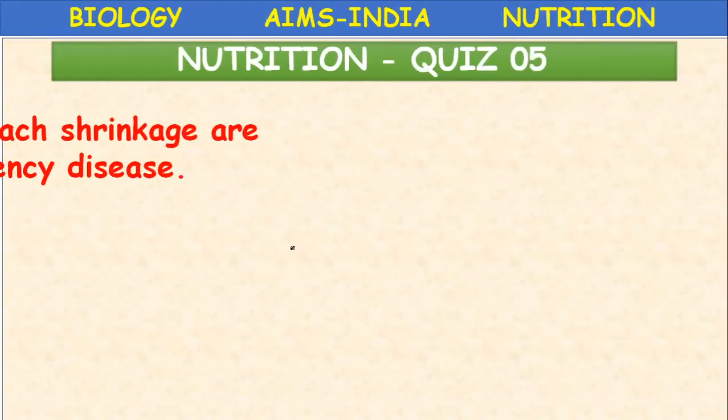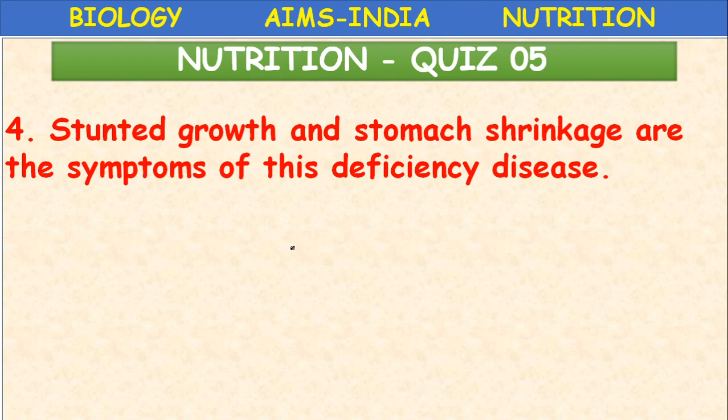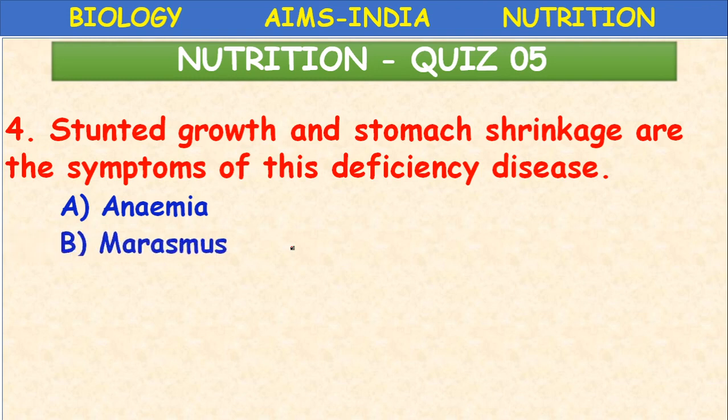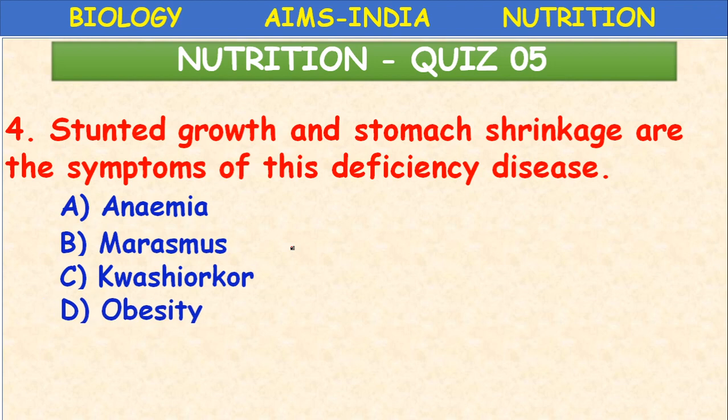Next, stunted growth and stomach shrinkage are the symptoms of this deficiency disease. Anemia, marasmus, kwashiorkor, obesity. Stunted growth, growth is less. Stomach shrinkage. These are the symptoms of marasmus disease. Okay, because it is a protein and calorie malnutrition disease. Okay, next,